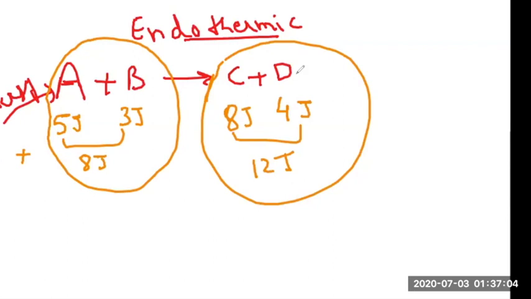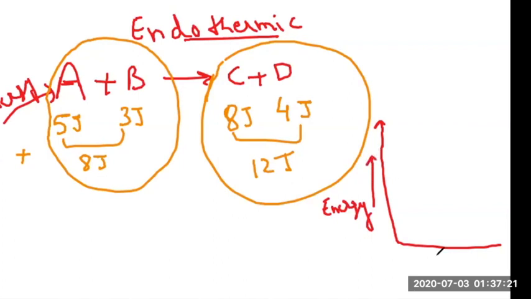So remember, for endothermic reaction, energy of the product is always higher compared to the energy of the reactant. So if you make the same graph again that we made for exothermic reaction, this is your energy, right? Energy increasing upward, and this is your reaction. So how does the graph look like? It should look something like this.